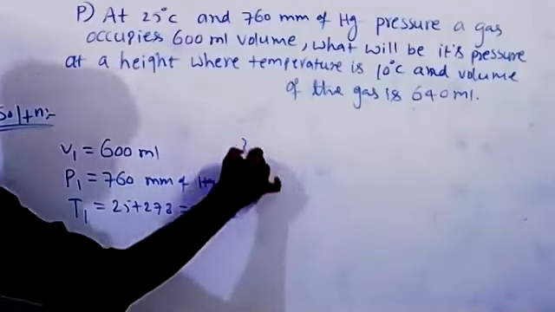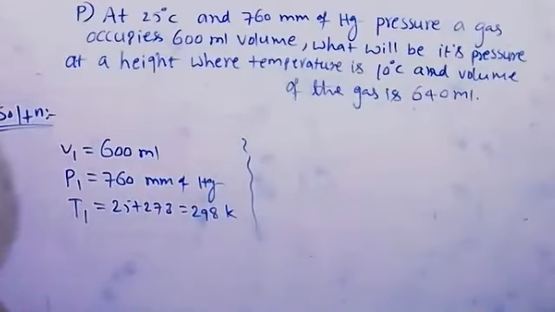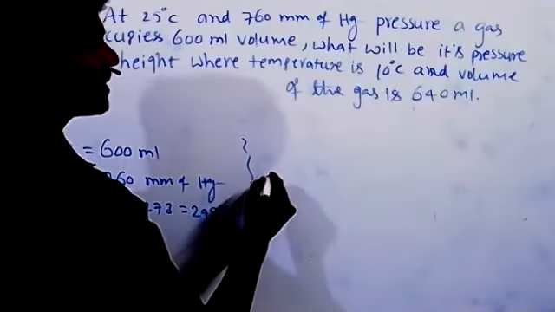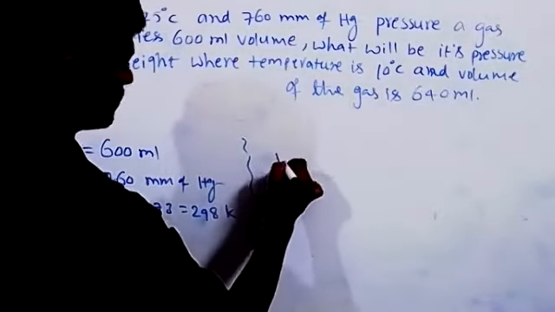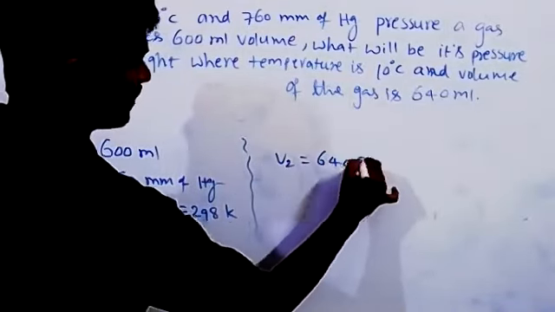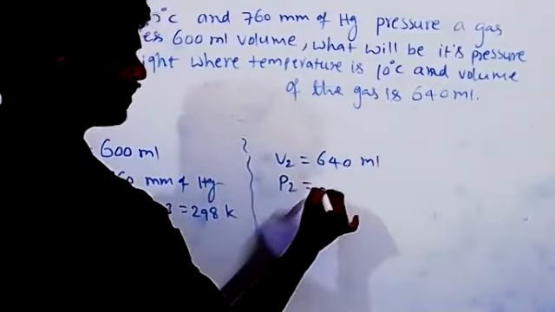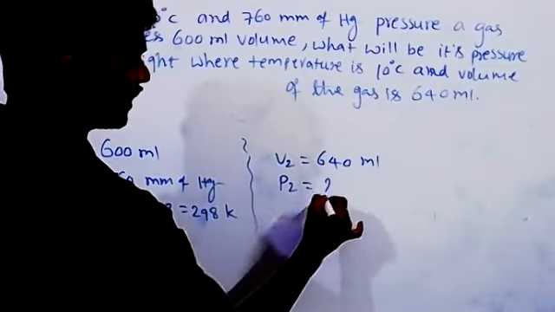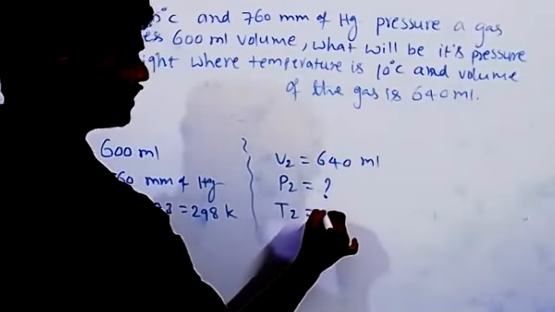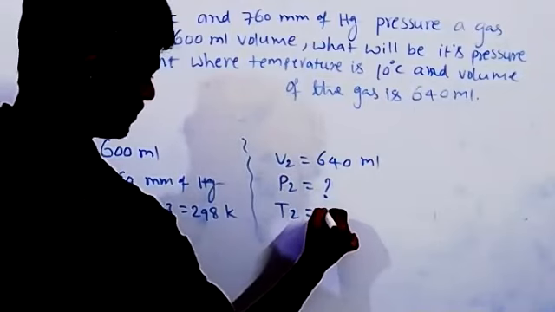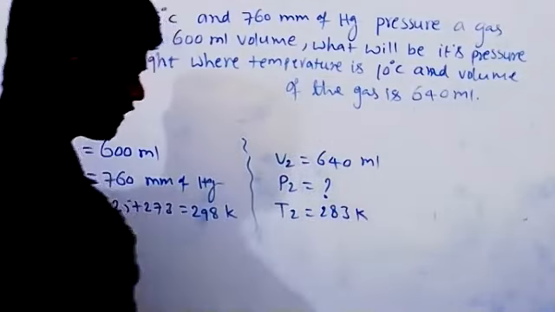Next, final conditions. Temperature is 10 degrees centigrade and the volume of the gas is 640 ml. V2 is 640 ml. Pressure P2 we have to calculate. Temperature T2 is 10 degrees centigrade, so 283 Kelvin.